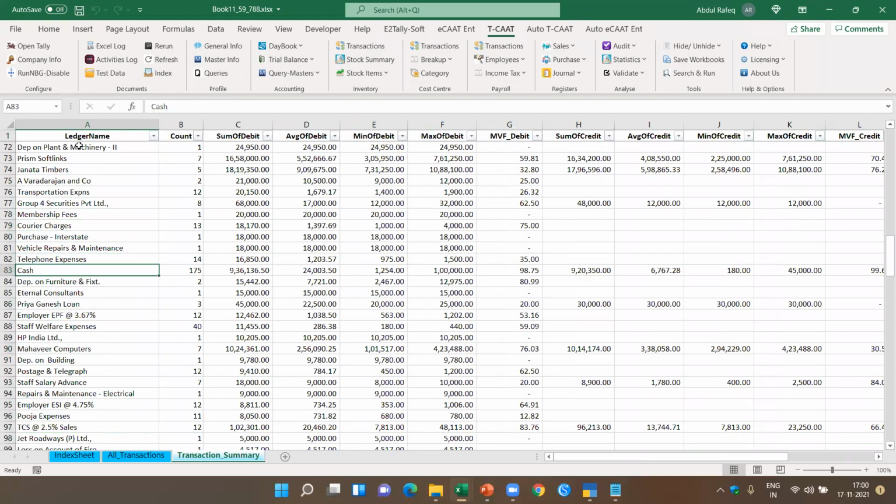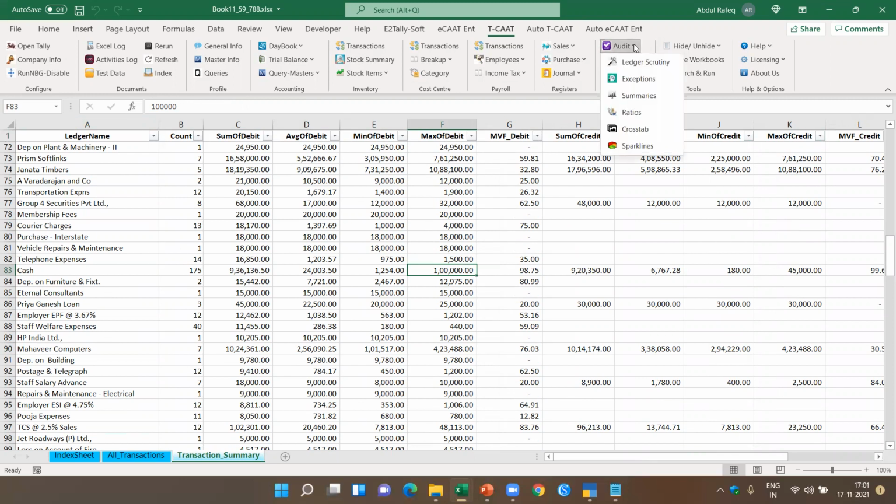Let's say if you look at cash, there are total 134 transactions. What is the total sum of the debit? What is the average of debit? And what is the minimum debit? And what is the maximum debit? Which means there is a transaction of 1 lakh rupees which happened during the year. Okay, so I can extract this information in one go.